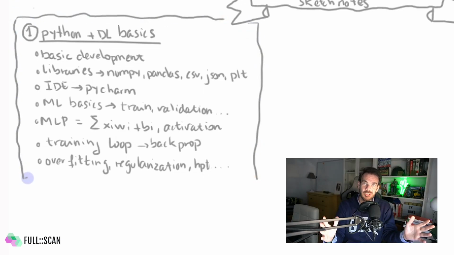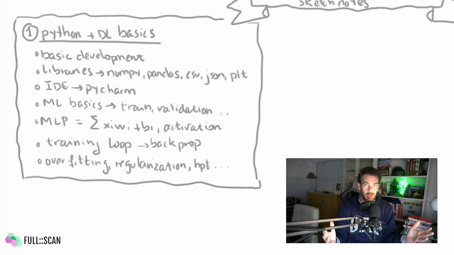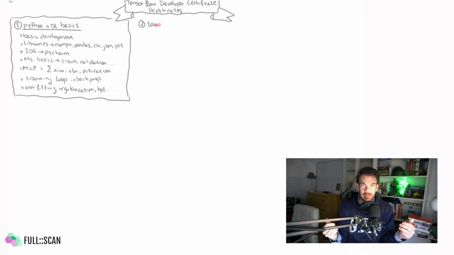Moving on, let's talk now about our second block, general TensorFlow knowledge. As we all know, TensorFlow is a very comprehensive end-to-end open source platform for machine learning development. It has a very broad ecosystem of tools and libraries, from, let's say, reinforcement learning all the way to TFX for machine learning pipelines, or even the recent introduction of graph neural networks. So the question is, do you need to know everything? The answer is, of course, not.